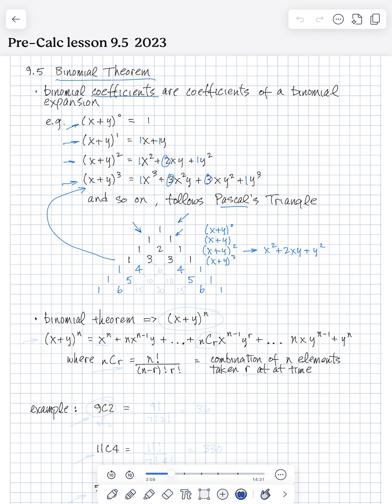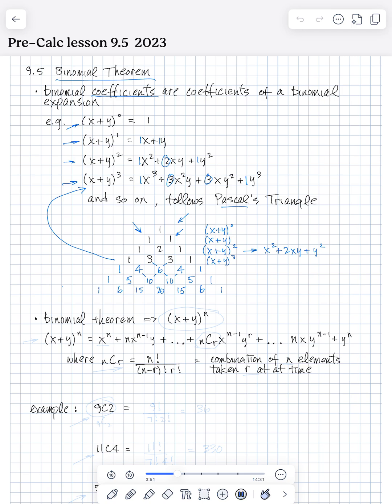So now how do we fill the middle ones? Well, 3 and 3 is 6. And then the 4 and the 6 is 10. And again, 6 and 4 is 10. And so on the 6th power, we had 5 and 10 is 15. 10 and 10 is 20. 10 and 5, 15, and so on and so forth. So using Pascal's triangle for any binomial expansion gives us the coefficients that we need.